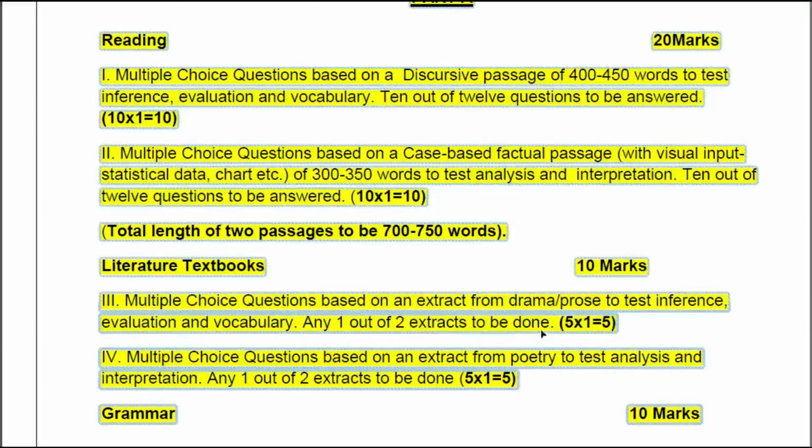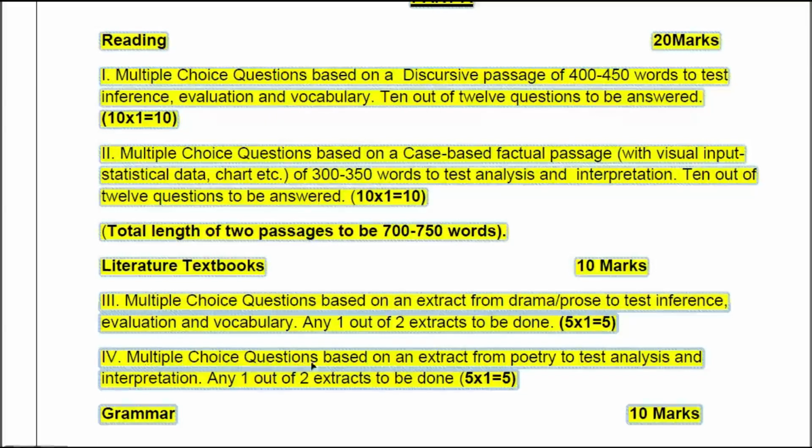Any 1 out of 2 extracts to be done. So you are getting options also there. 2 extracts will be given and of the 2 you need to attempt only 1. And in that particular extract you will get 5 questions with 1 mark each. So you are getting 5 marks there. Remember it will be from drama or prose. That is the extract we can expect from.